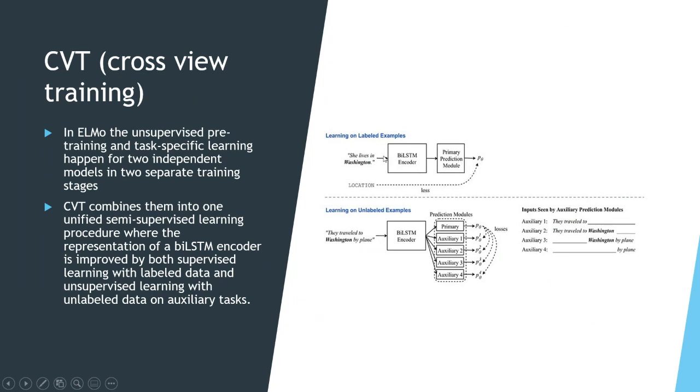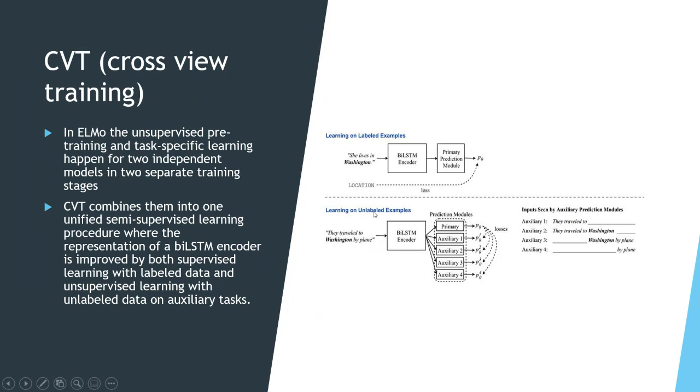For example, this is my input and my output, I have to predict "she lives in dash," right? Then it has to predict. So this is the labeled data, and it will label it accordingly. There is a loss function, the loss of accuracy: how far away are we from the accurate prediction?